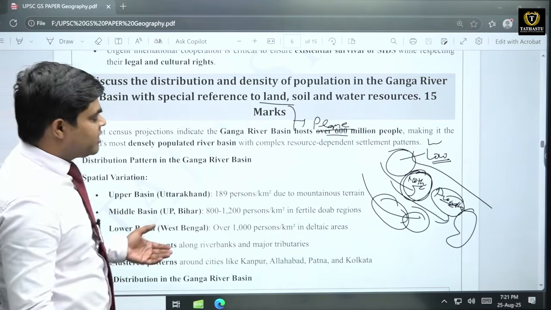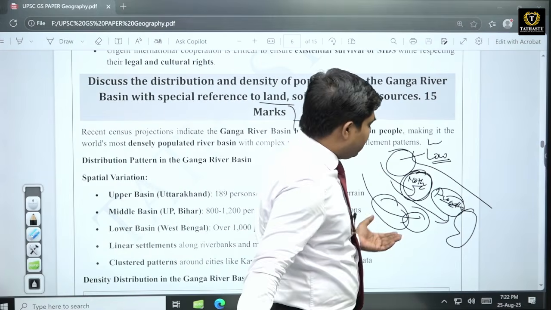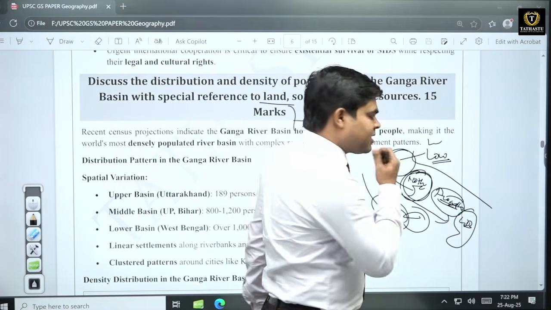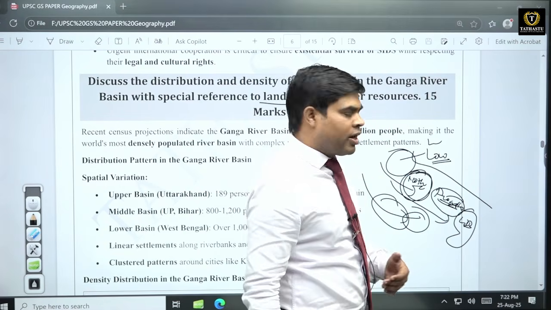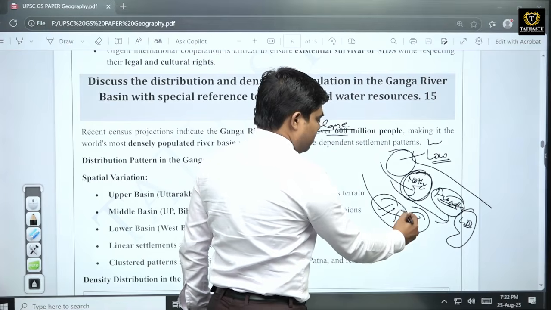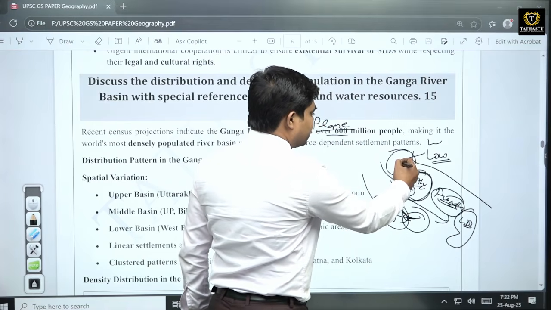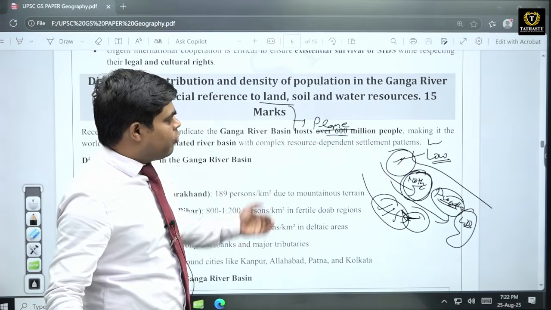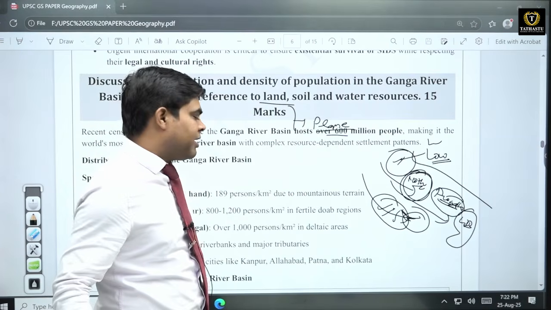Some areas have very high density like West Bengal, then the Awadh region, and some areas have comparatively smaller density like the Chambal region, Bundelkhand and Baghelkhand region, as well as the Uttarakhand region because of mountains. So you have to write down various factors based on that.